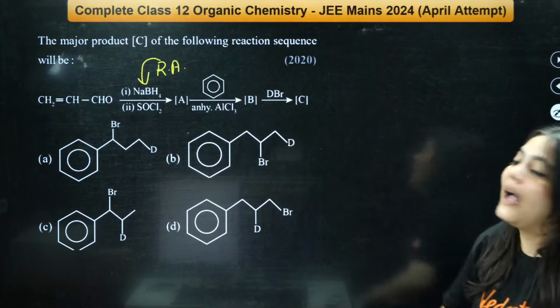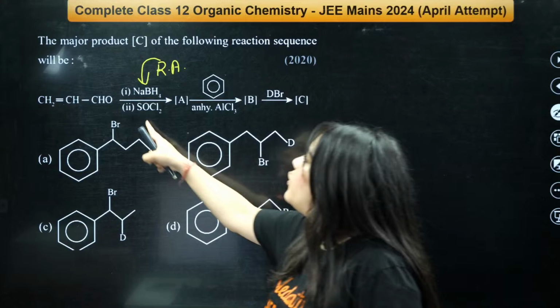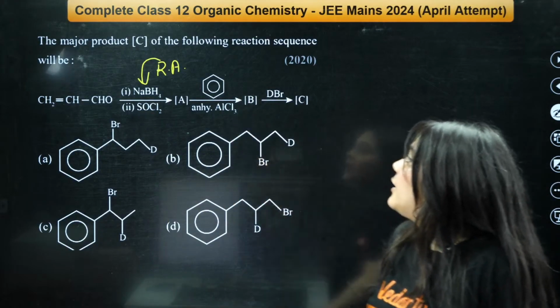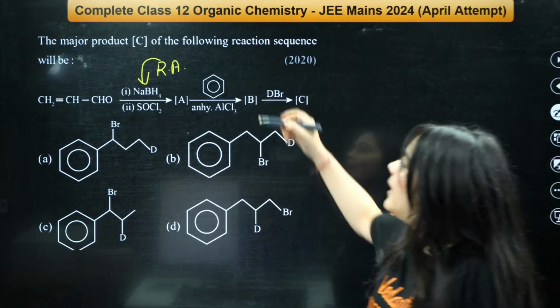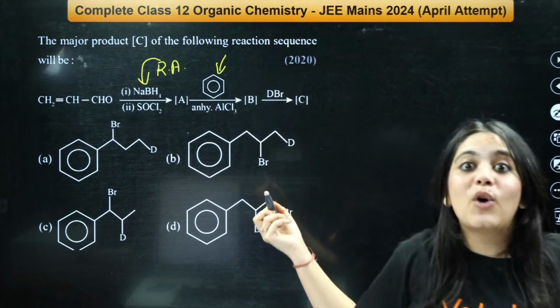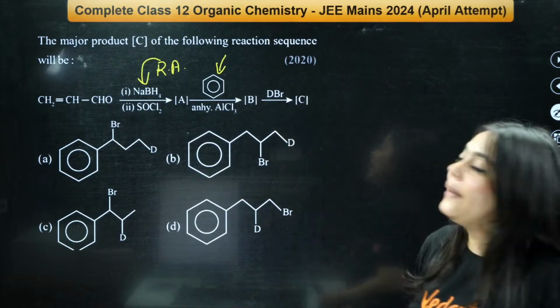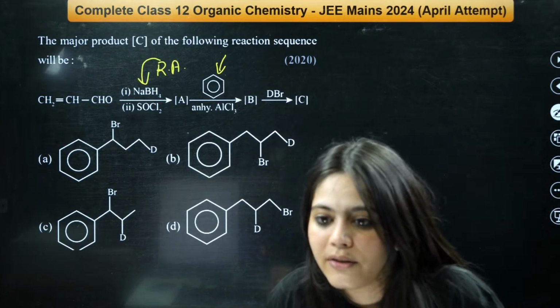Then what will be the product A? After that, you have to react it with SOCl2. Then after that, you have to react it with anhydrous AlCl3 and your benzene ring, which means what? Friedel-Crafts reaction, B product. Then DBr, C product, right?